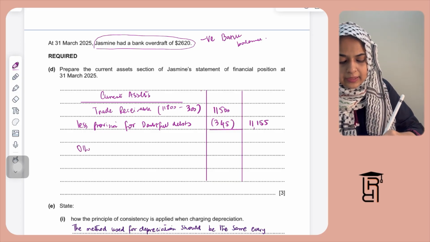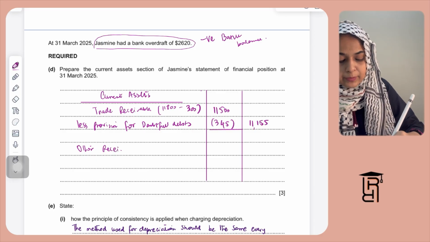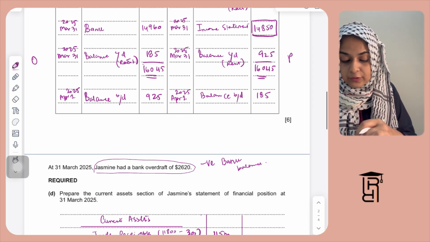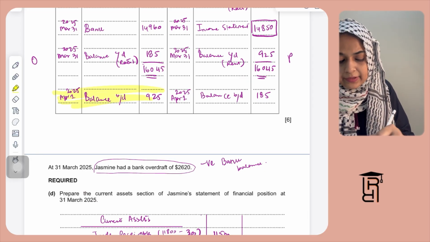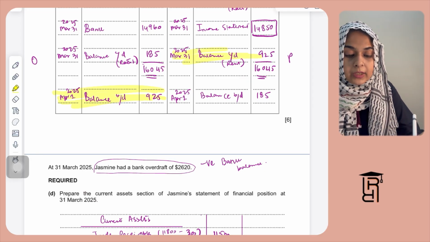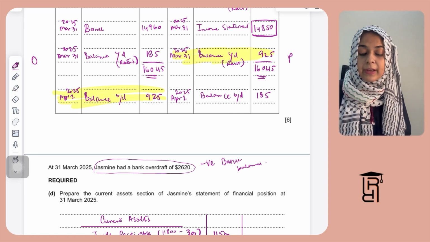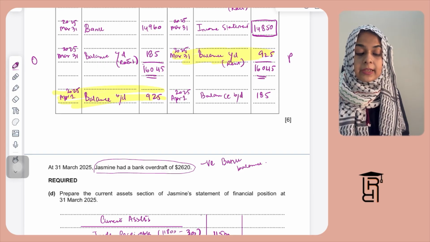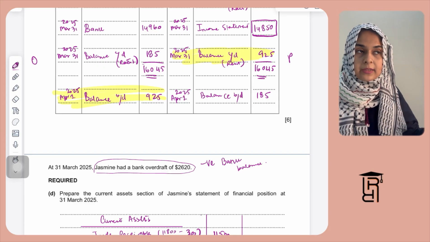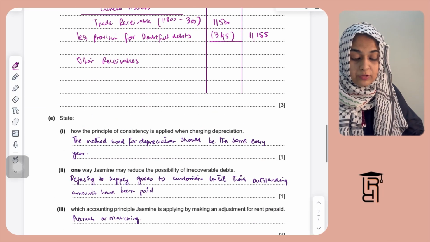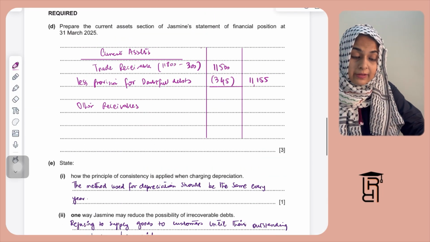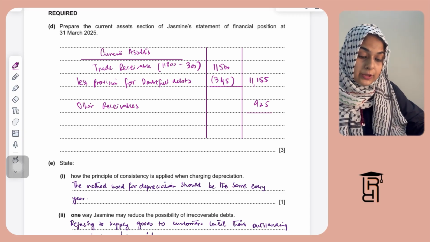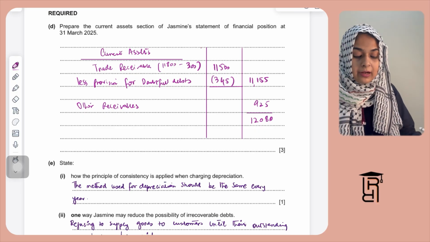And then there are other receivables, right? So other receivables at 31st March 2025 is $925 for rent. It's like I'm preparing my statement of financial position at 31st March 2025, and at this date we have prepaid rent for next year, right? So $925 is prepaid. So I'm going to write this other receivables 925 as my prepaid rent, and then when I add both of these, I will get 12,080 as my total current assets.